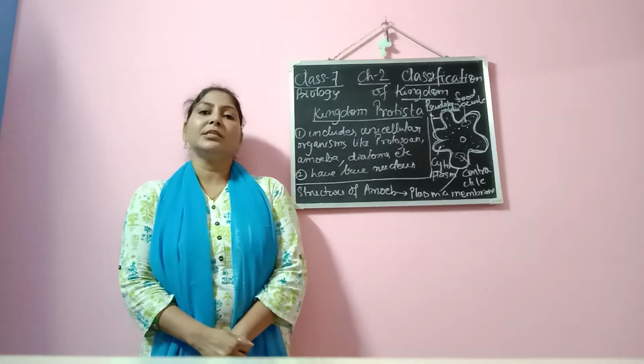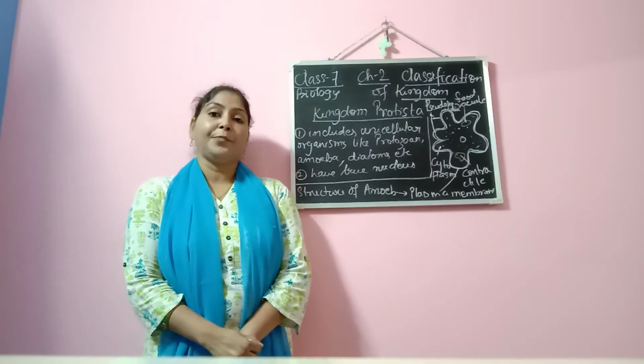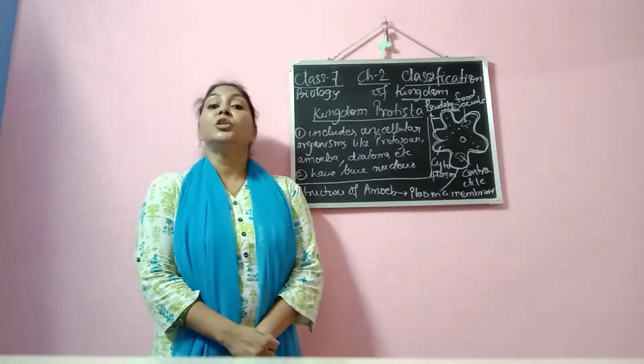Basically, we are going to discuss kingdom Protista, which is unicellular organisms having a true nucleus.